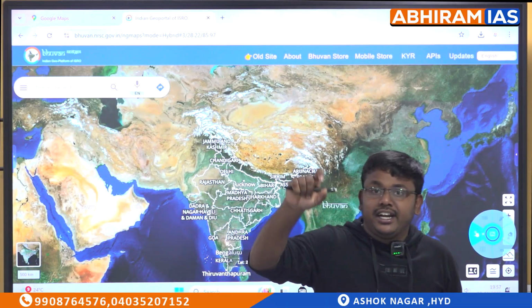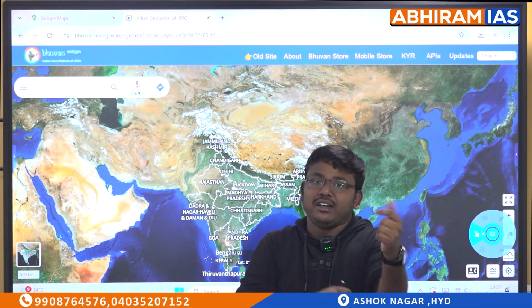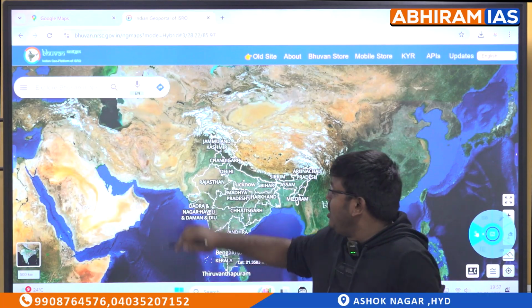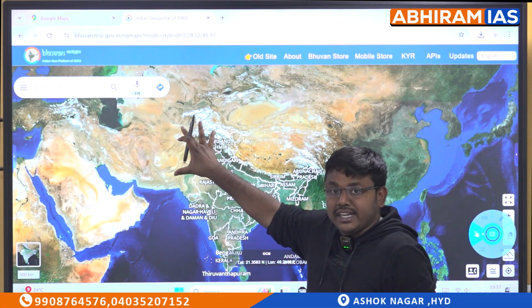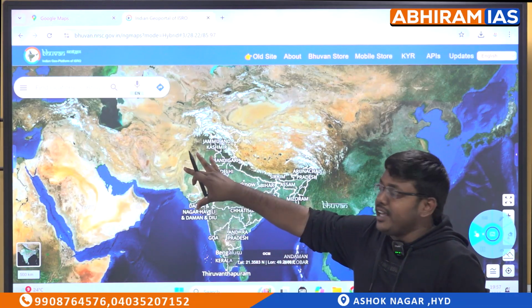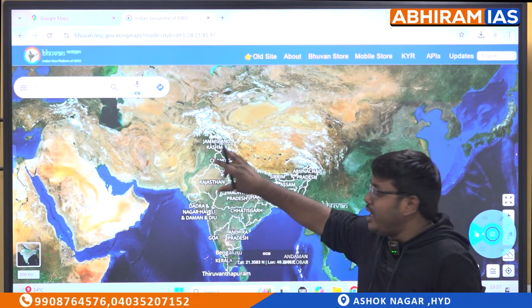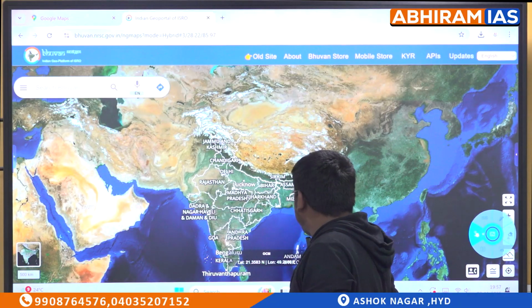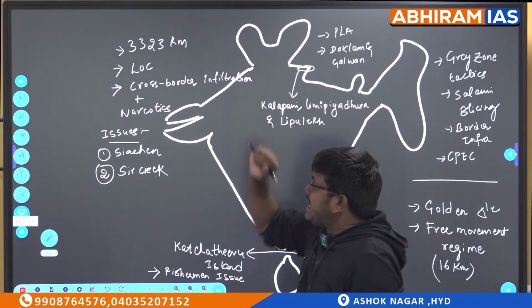Crescent means the moon shape, not a full moon, so think of it as a half moon. So here we are having the golden crescent. Because of this golden crescent, most of the drugs are coming into India through this Punjab border. So that is the second main issue. Let's come back. So this is about the Punjab border.